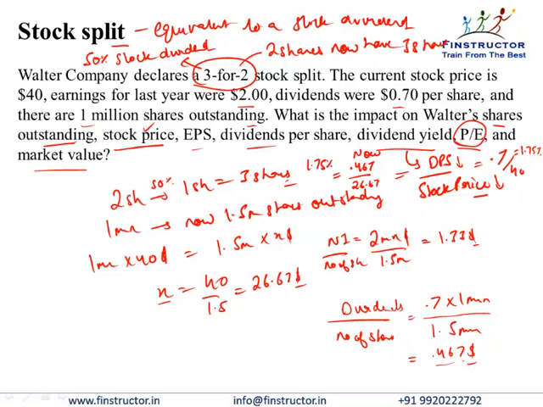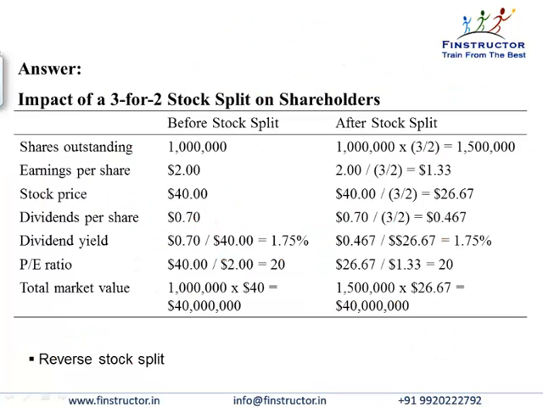Similarly, the price to earnings multiple earlier was $40 divided by $2, that is 20 times. And the new price to earnings would be $26.67, that is the stock price, divided by 1.33, that is the new earnings per share, that is the same as 20 times. So price to earnings, market value, as we've discussed, will remain the same after a stock split or a stock dividend. Please verify your answers.